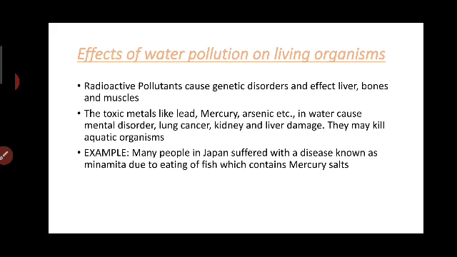For example, many people in Japan suffered with a disease known as Minamata due to eating fish which contains mercury salts. In Japan, the disease Minamata was found due to eating fish which contains mercury salts. So radioactive pollutants cause genetic disorders.